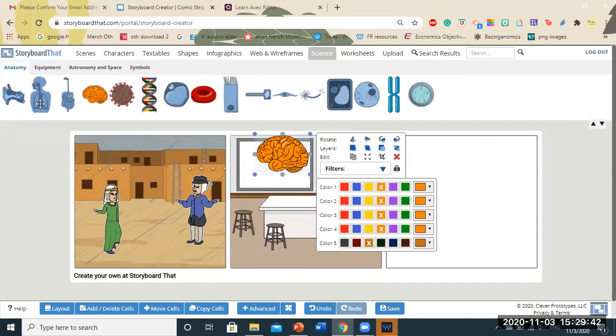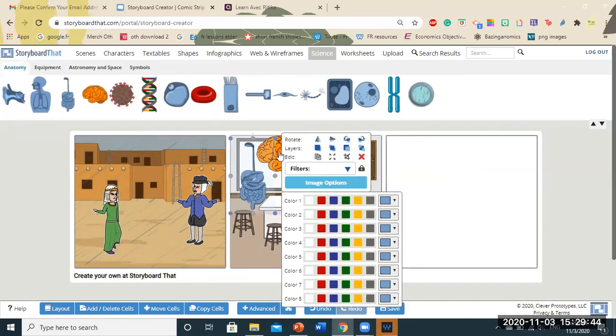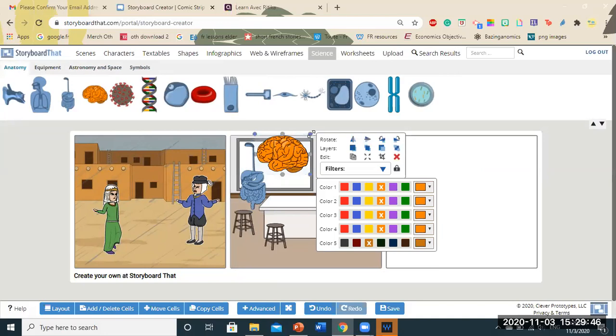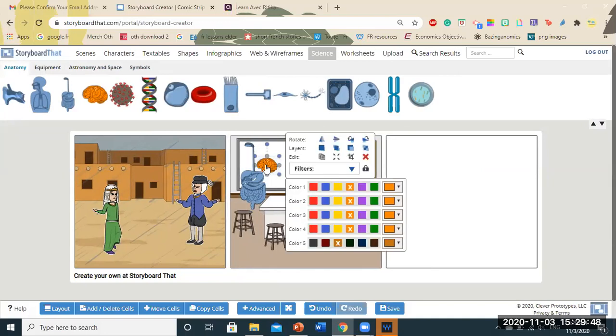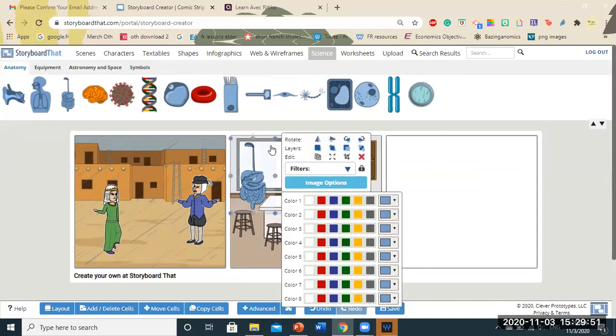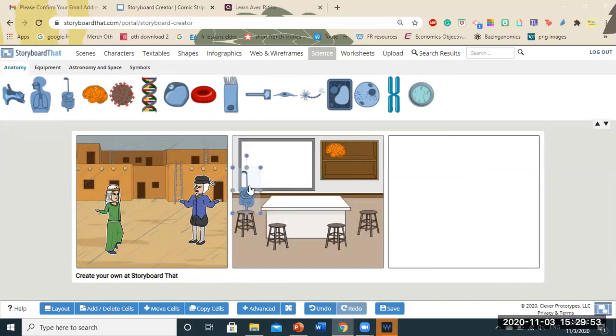So the brain is there, the digestive system, etc. Whatever you want. You can resize them also. You can change the color as well. You can position them exactly wherever you want them to. This can be used as a great set induction activity, I believe.